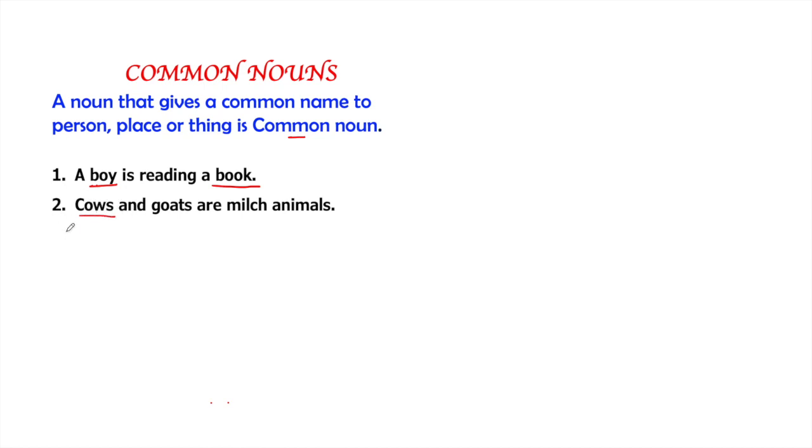Cows, which is common because cows can be many, goats can be many, and the word animals can also be used as a common noun because it's not a name and animals can be of different kinds. So it's common. Trees, and you can find many trees. You might have seen many plants around you. So these two both are common nouns as they come in the category of things.